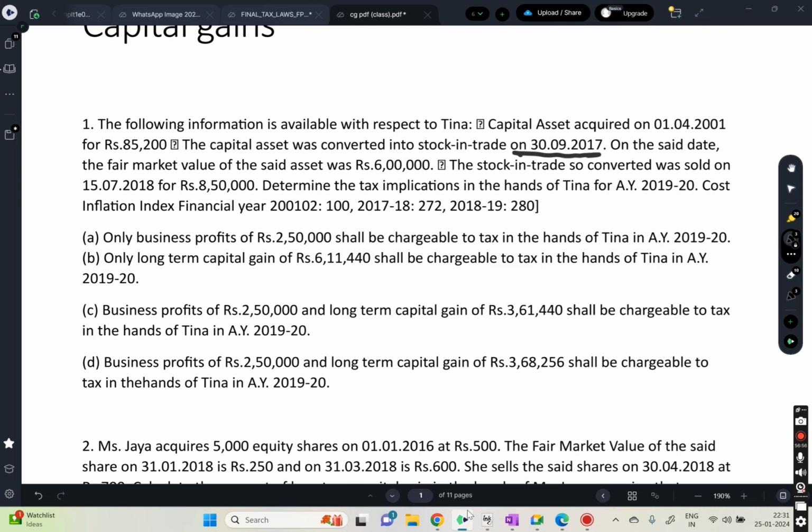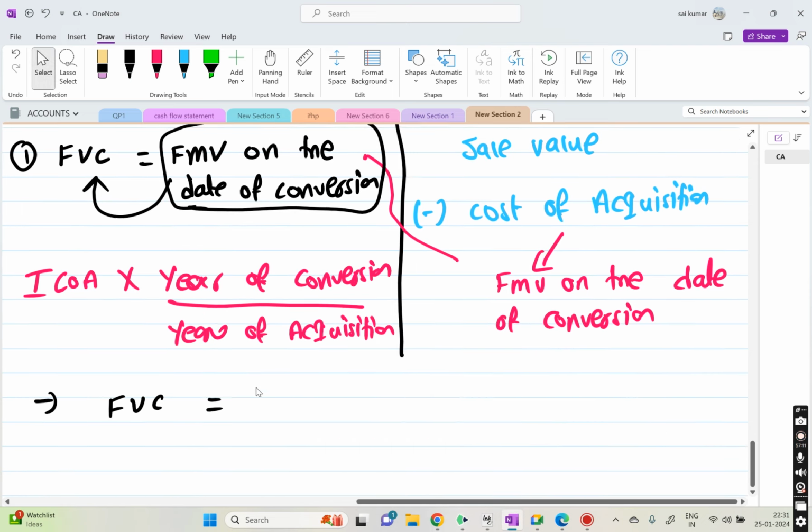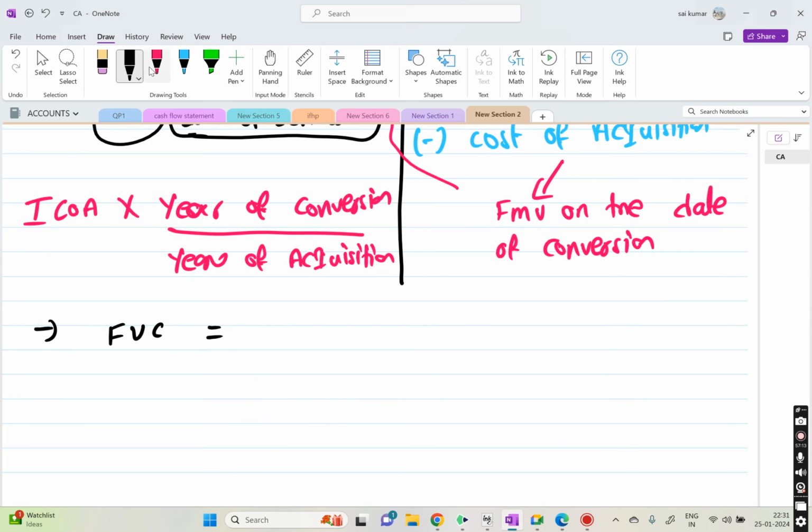The capital asset was converted into stock in trade on 39/2017. On that date, the fair market value is 6 lakhs. So we will take that. The fair market value will be considered as full value consideration. That full value consideration is 6 lakhs.